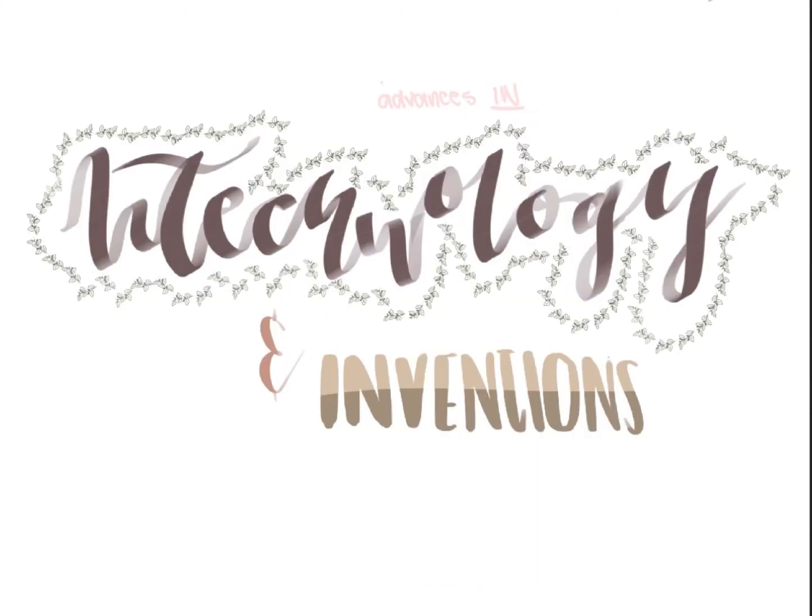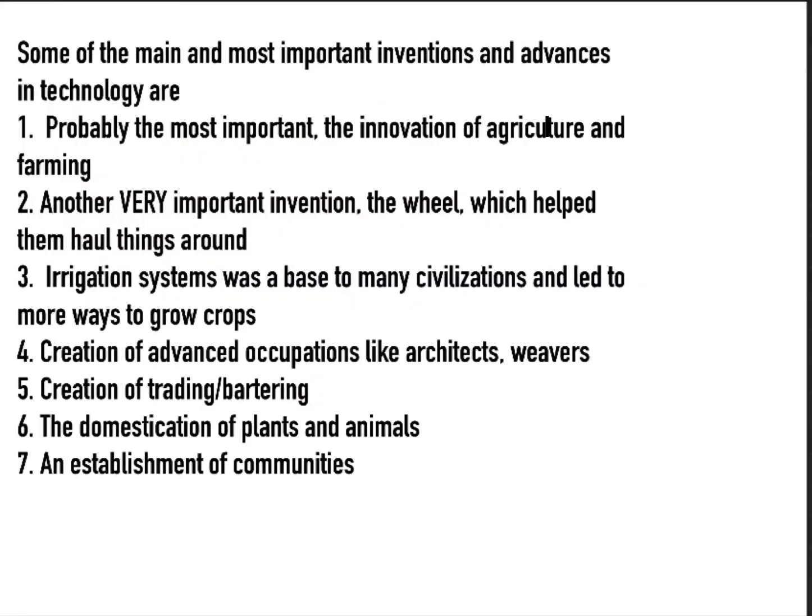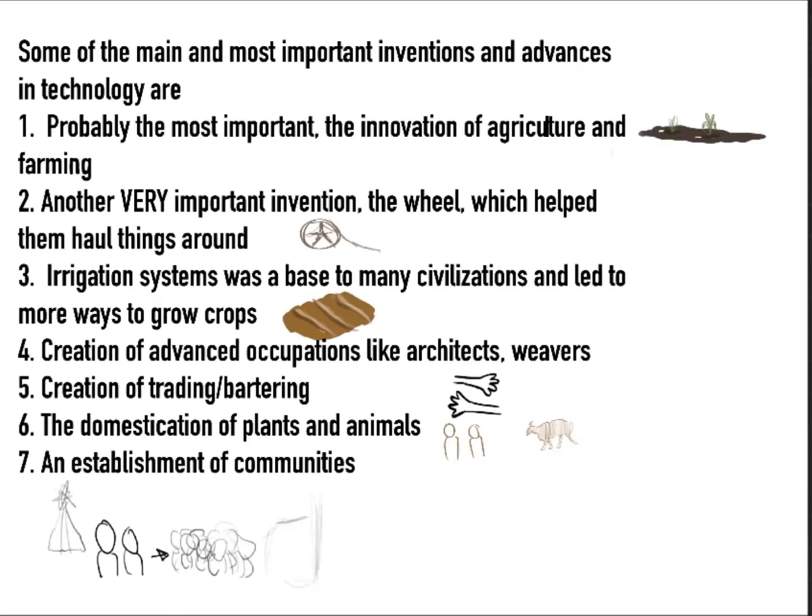Technology and inventions. Some of the main and most important inventions and advances in technology are probably the most important. Number 1, the innovation of agriculture and farming. Number 2, the wheel, which helped them haul things around. Number 3, irrigation systems, a base to many civilizations that led to more ways to grow crops. Number 4, creation of advanced occupations like architects and weavers. Number 5, creation of trading and bartering. Number 6, domestication of plants and animals. And number 7, establishment of communities.